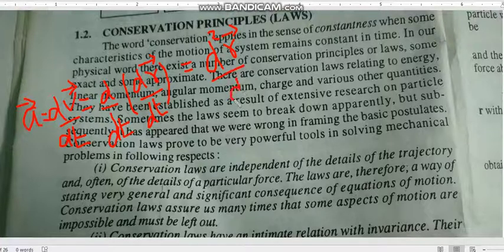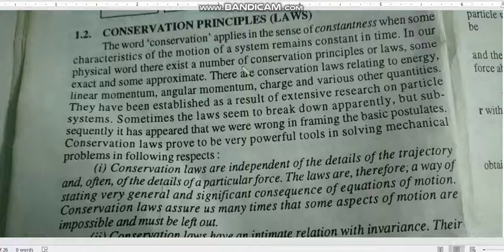So displacement is nothing but the movement of an object from one place to another place. It is denoted by r vector, and if you differentiate displacement once, you will get velocity. If you differentiate displacement twice, you will get acceleration.